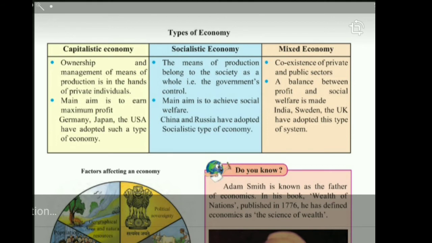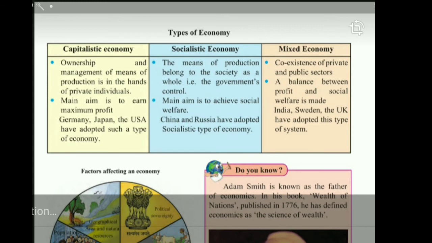He will be trying to produce such a good which will be sold in the market, and he will be getting the best price and the maximum profit for it. Some of the countries in the world which are capitalist are the US, Japan, Germany, and also Australia. Let us move ahead to the next economy.